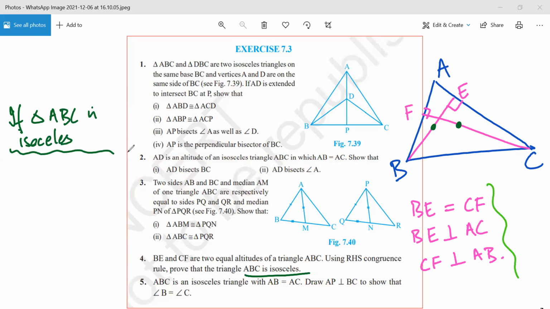Which sides are the same? I don't know which sides are the same ones. What do you think? What is the obvious? Which are the obvious two sides?